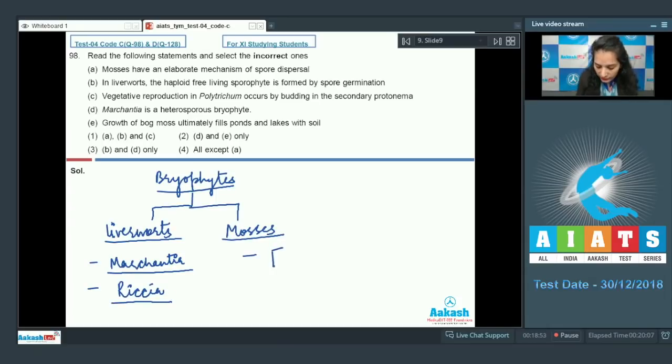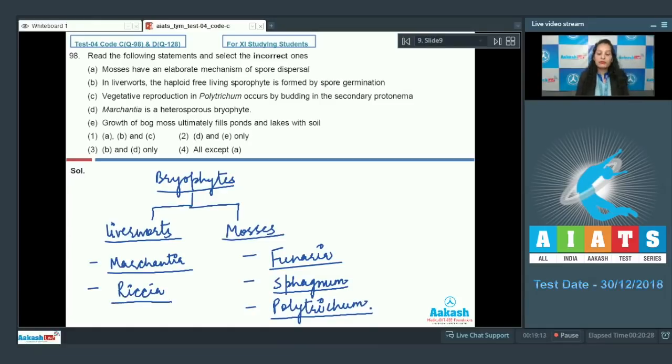And mosses, Funaria, Sphagnum, Polytrichum, and many more.